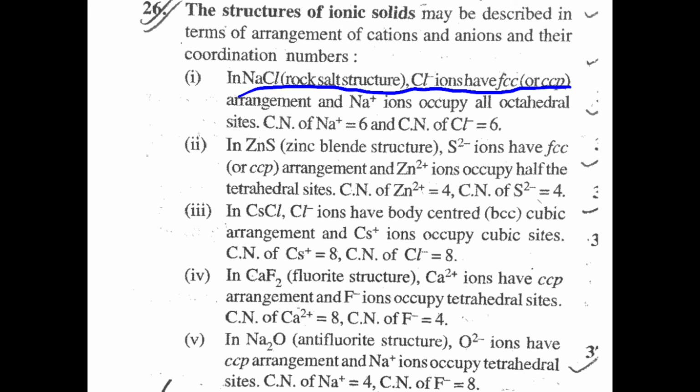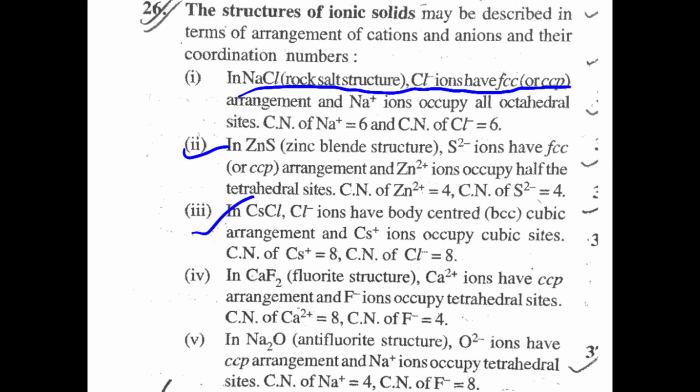Okay, in NaCl the arrangement of Na+ occupies the octahedral void site, that is 6, and Cl- is 6. Next, ZnS, the zinc blende structure: S2- ions have an FCC (CCP) arrangement, and Zn2+ occupies half of the tetrahedral sites, that is 4. You have to remember it. These are very important sub-questions for you.